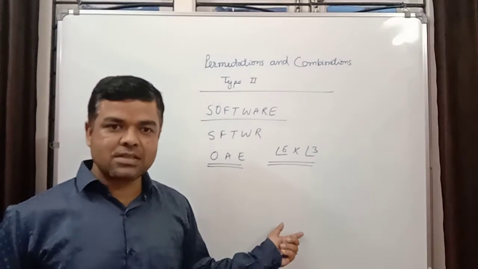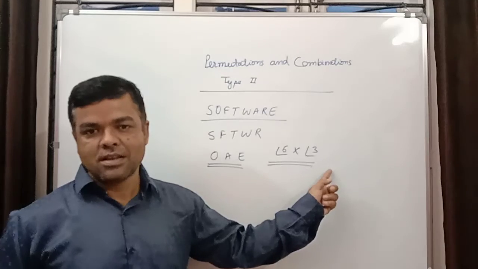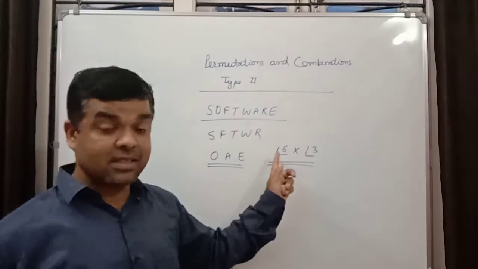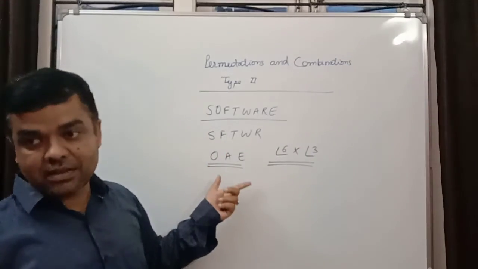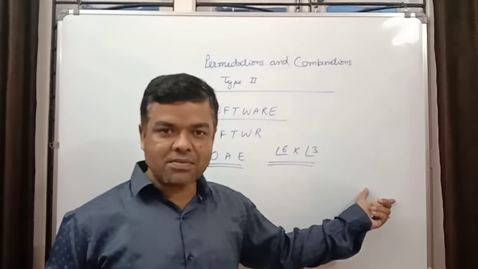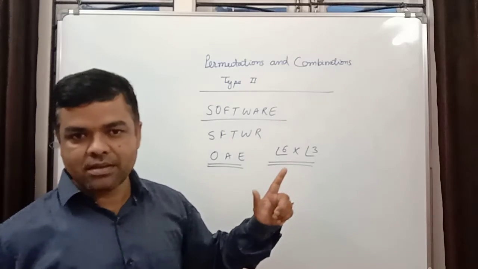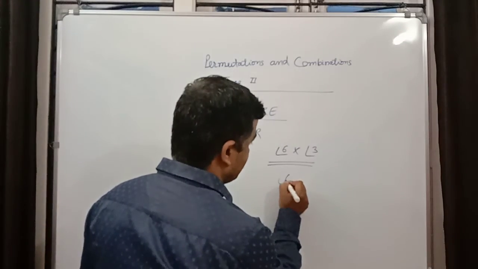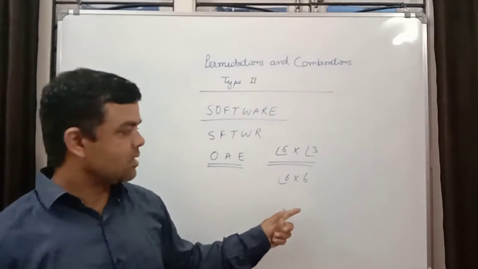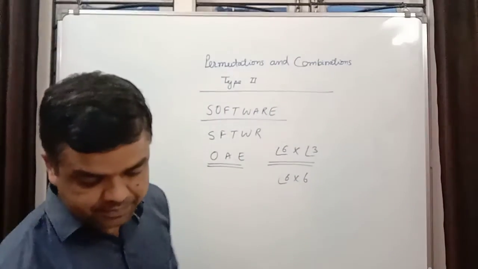Sometimes in the options the answer is given in this form also, factorial 6 into factorial 3. So first look at the options. What are the answer options? If the answer is given in this form, then your job is done here only. No need to multiply and solve. If the answer is in solved form, then you have to solve, otherwise you don't. Sometimes the answer may be given as factorial 6 into 6, because factorial 3 value is 6. You look at the options given.